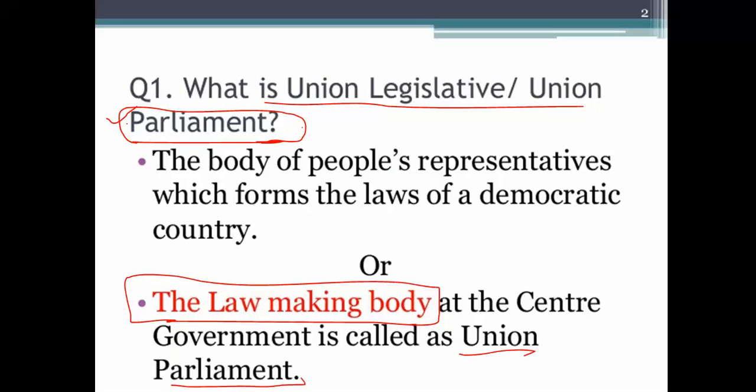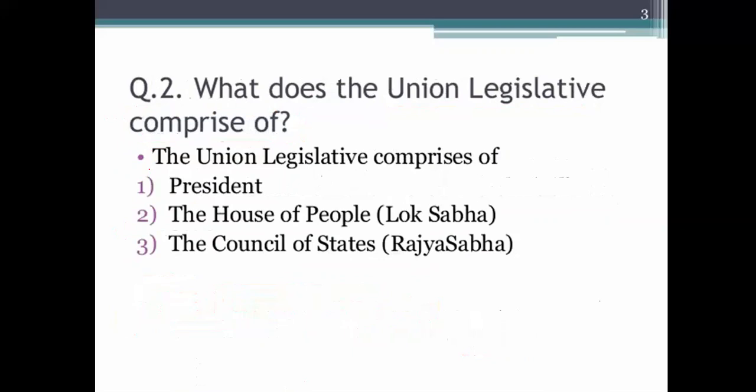You can pause the video and write down the main points of this question. It will make your understanding clear. So let's go ahead to the next.